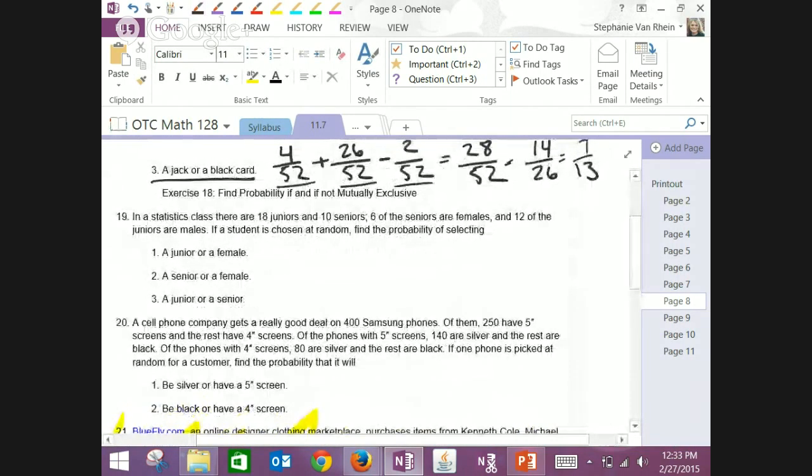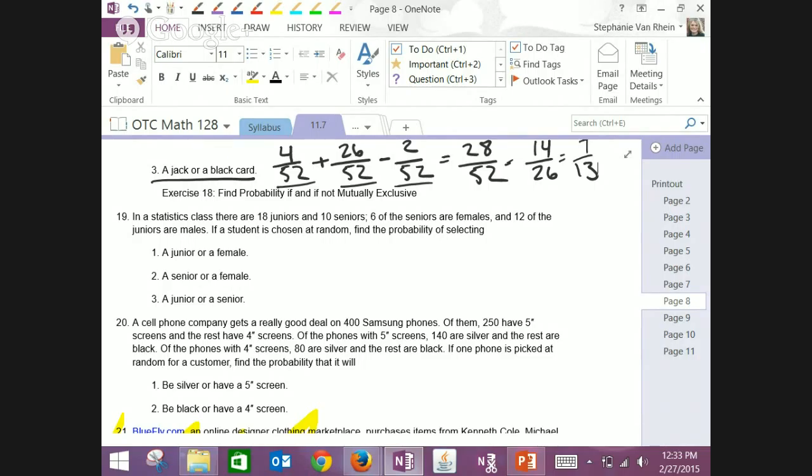19 is an example where they're not mutually exclusive. You have 18 juniors, 10 seniors. 6 of the seniors are female and 12 of the juniors are males. Find the probability that it's a junior or a female, a senior or a female, or a junior or a senior. Again, some of those are going to overlap. Junior or senior, those are mutually exclusive. You can be a senior and a female.